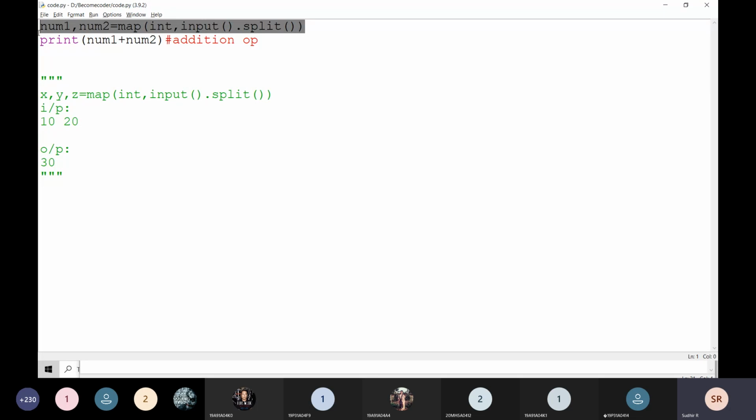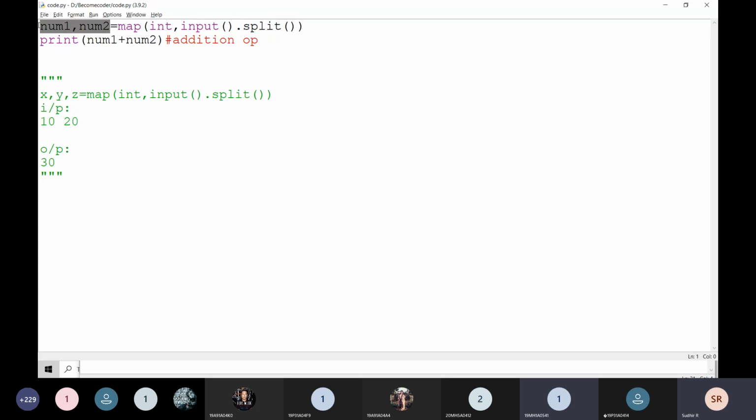Can we take n number of inputs here? Then for example, how many values are there here? How many variables are there? What about the number of values? Then we go for lists, that is called lists, arrays. Then we have to pack all the values into one variable, right? Then we go for lists there, for n number of values. This means if we take multiple inputs, we should use map of split function.